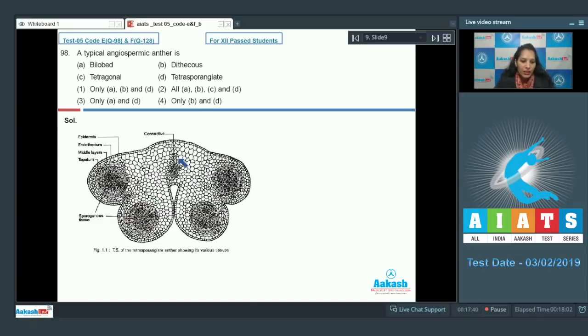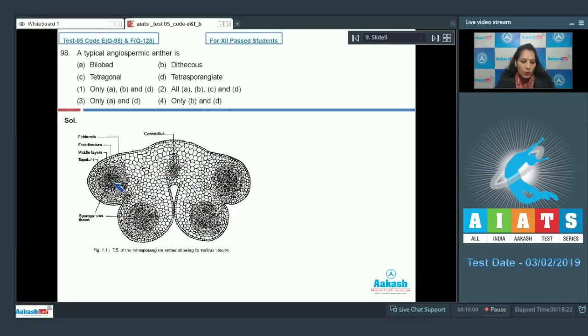So this is the figure you can see here. This is a TS of the tetrasporangiate anther of an angiosperm. Now you can see here it is bilobed. This is a single lobe and this is another lobe. So it is bilobed. It is dithecous, and this is one theca and this is the other one.